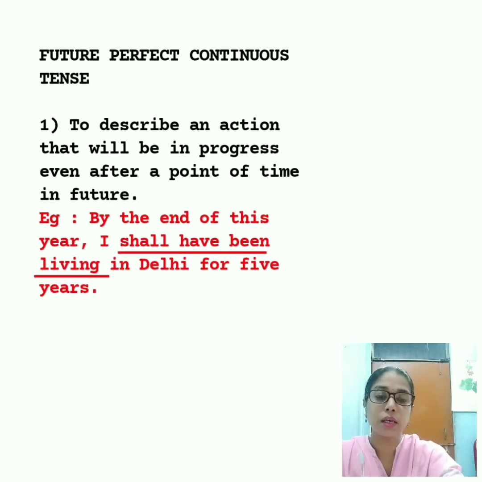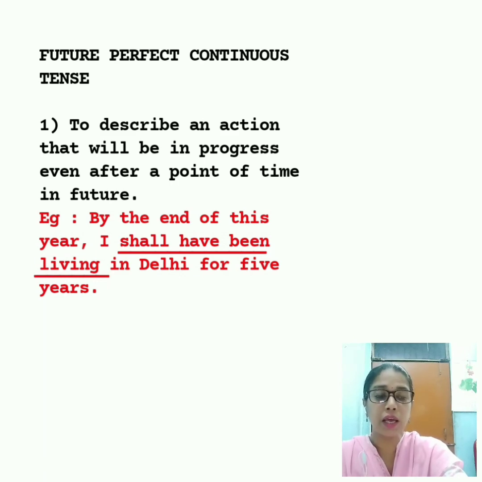Now the last is the future perfect continuous tense. The future perfect continuous tense is used to describe an action that will be in progress even after a point of time in future. Like for example, by the end of this year, I shall have been living in Delhi for 5 years. So here, the point of time in future is what? By the end of this year, the time in future.